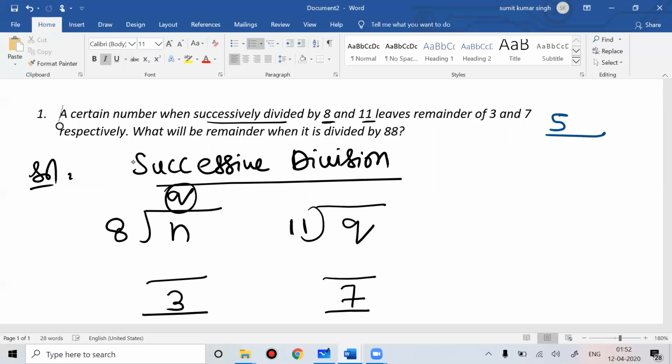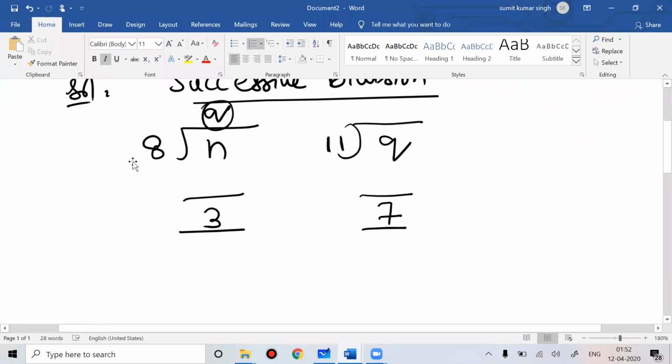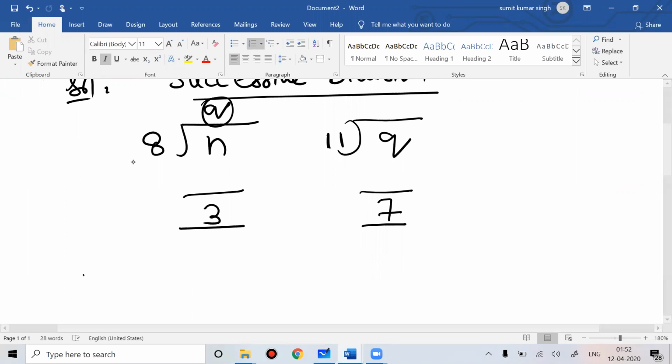Now they are asking what the remainder is if you divide this number by 88. You can do this logically, mathematically, or by shortcut. I'll tell you both ways. If you apply the formula, dividend is equal to divisor into quotient plus remainder, so n is equal to 8q plus 3.